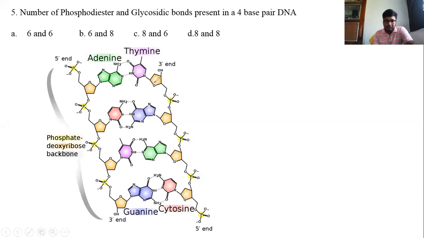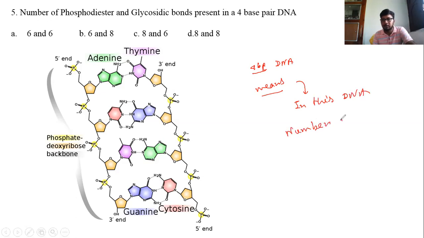Here, this is a 4 base pair DNA. 4 base pair DNA or 4BP DNA means that in this DNA, the number of base pairs is 4, which means 8 bases in total. So in each strand it possesses 4 nucleotides or 4 nitrogen bases. There are 2 strands present in a double stranded DNA.